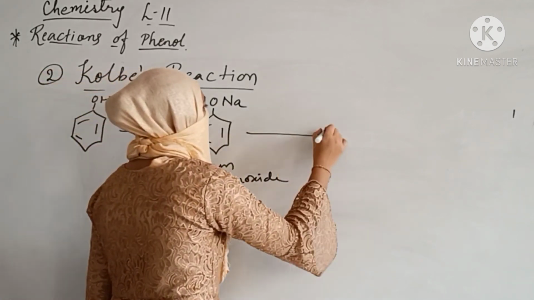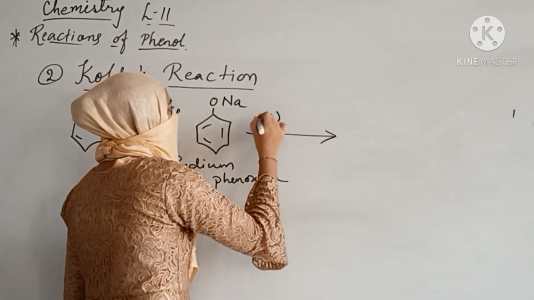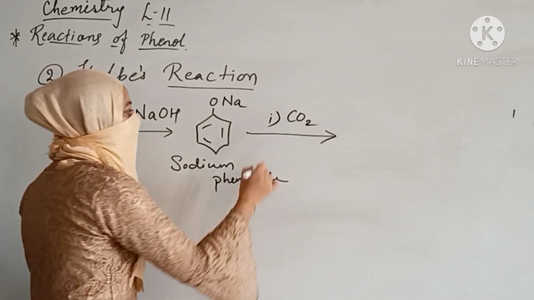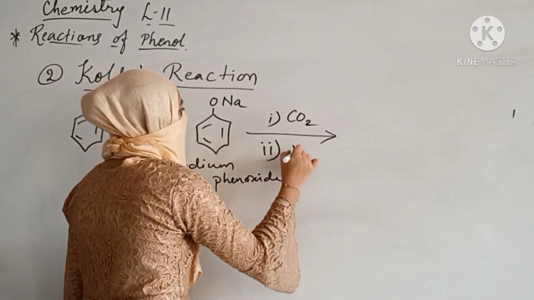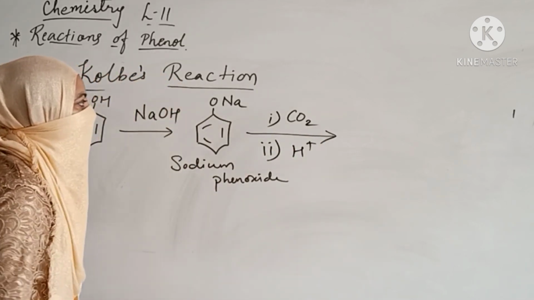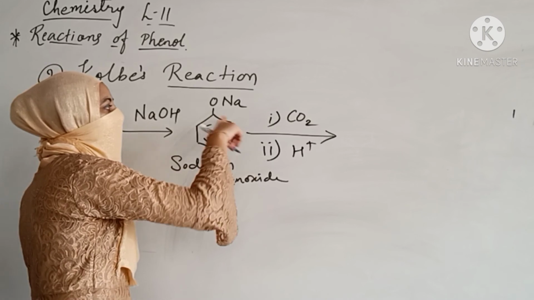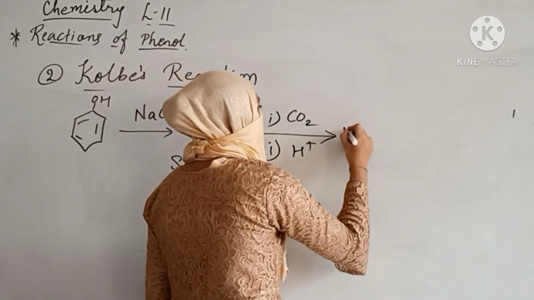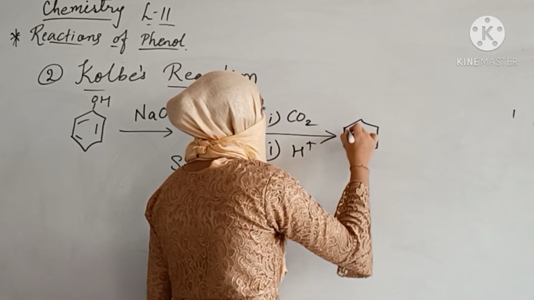Sodium phenoxide is further treated with, number 1, carbon dioxide and, number 2, acidic medium. When you are using acidic medium, dear students, you will be obtaining the carboxylic group on the ortho position. This is the compound formation.